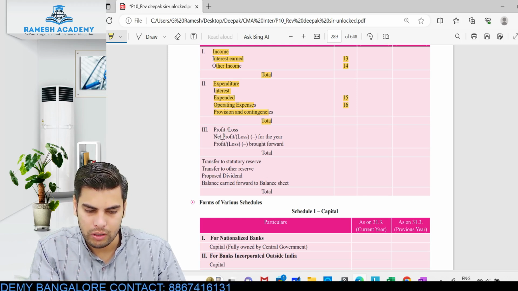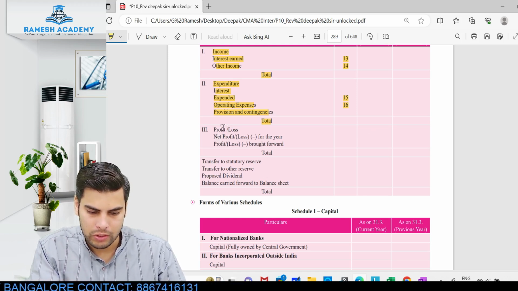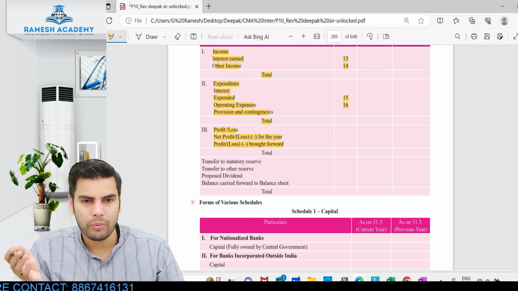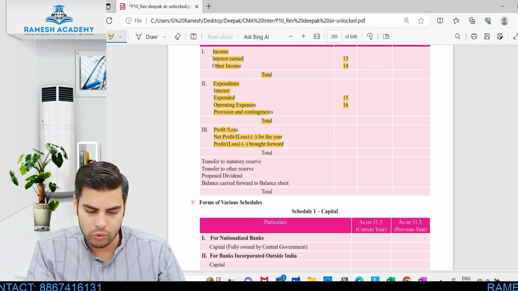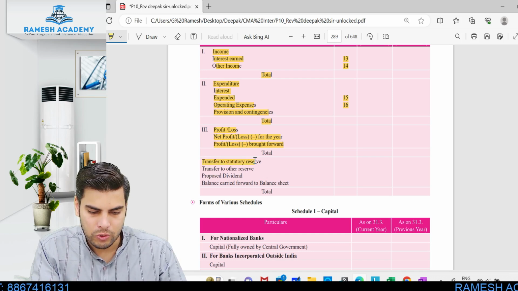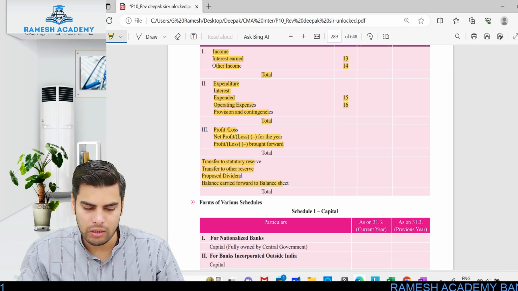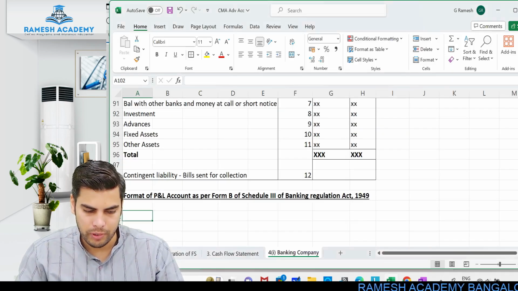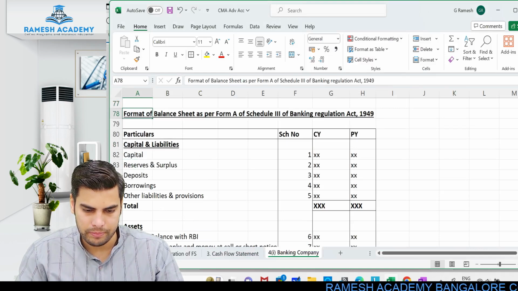Profit would be what? The difference between these two. So net profit or loss for the year. Net profit or loss which is brought forward, you will get to know the total amount. Then transfer to statutory reserves, transfer to other reserves, proposed dividend and balance carried to the balance sheet. So a very simple format. Let's just prepare the same.